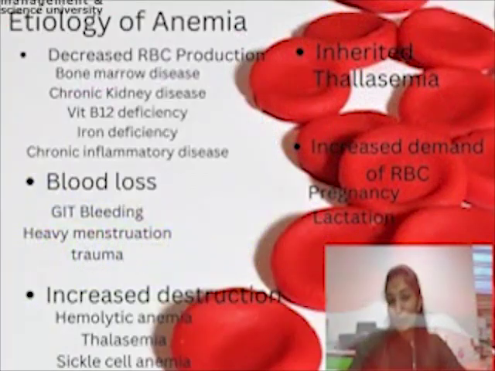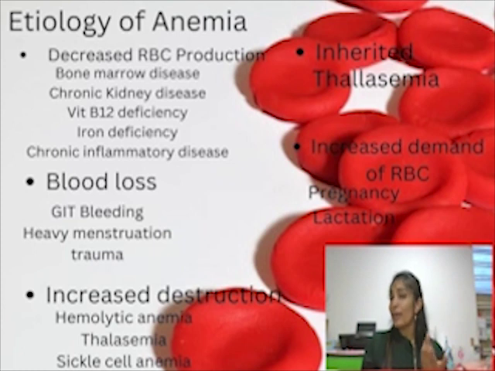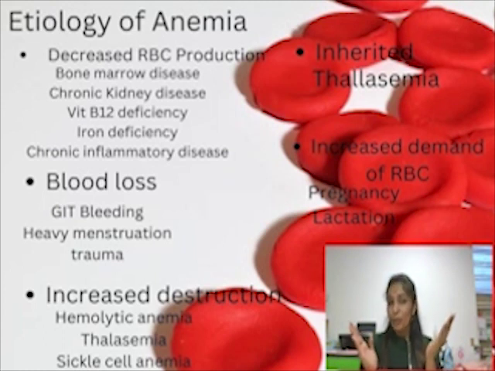So today I'm going to explain to you about anemia. Well, some are still cracking their heads about what anemia is. Anemia is when there is a hemoglobin concentration or red blood cell count less than the normal range. These are the normal ranges for both men and women for hemoglobin concentration and also red blood cell count.